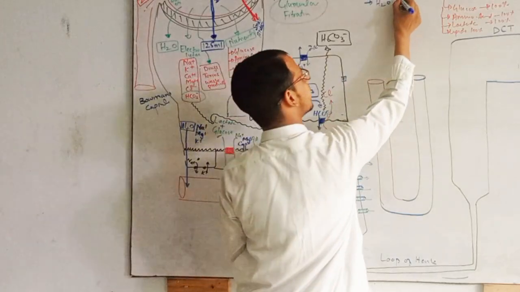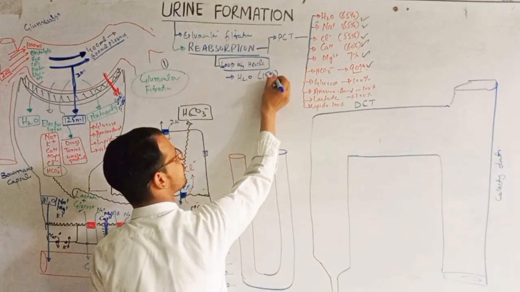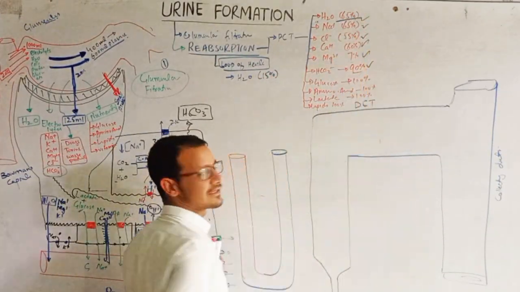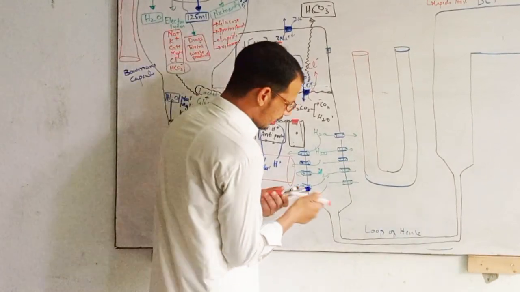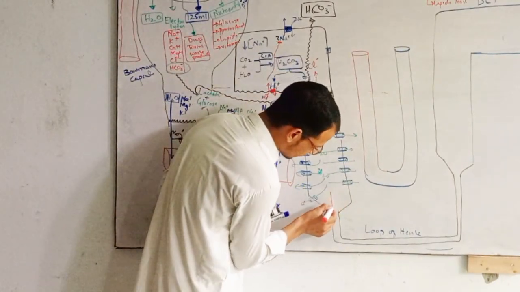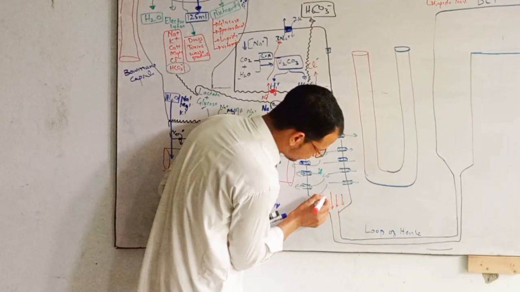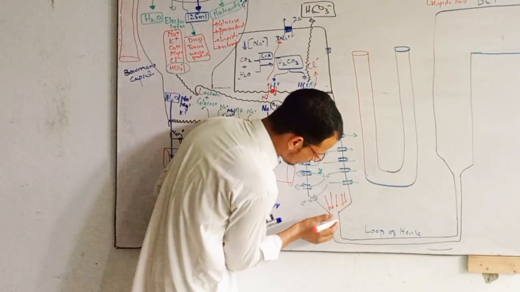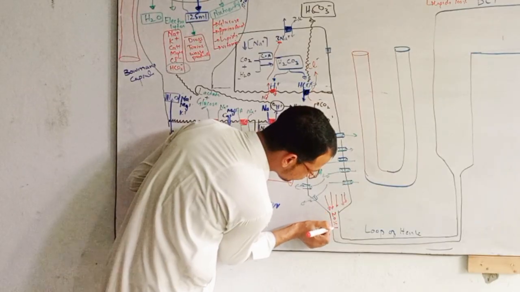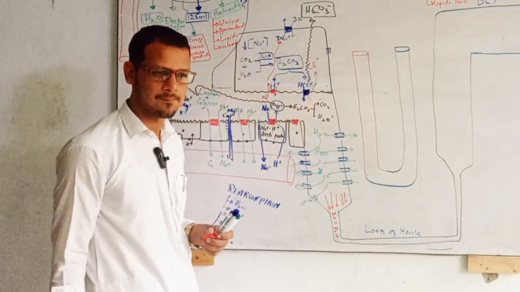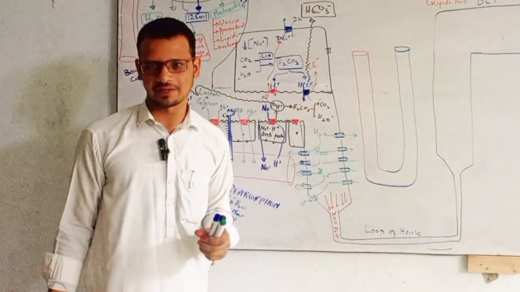So here 15% of water is reabsorbing. 65% of water is reabsorbing in the proximal convoluted tubule. Now when this filtrate comes to this loop of Henle, it has 20% of water. And how much sodium is present here?